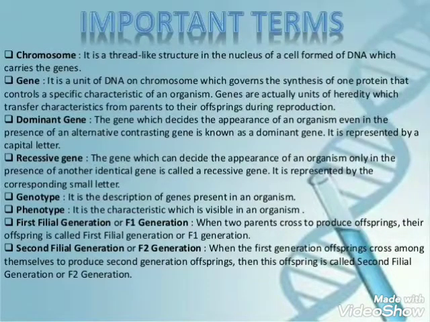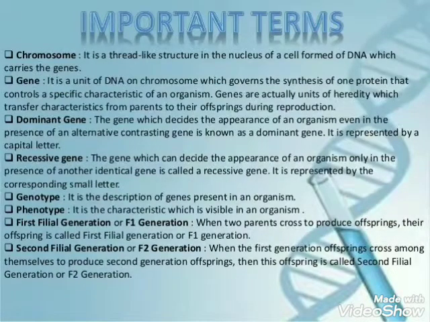A gene is a unit of DNA on a chromosome which governs the synthesis of one protein that controls a specific characteristic of an organism. There are thousands of genes on a chromosome which control various characteristics of an organism. Genes are actually units of heredity which transfer characteristics from parents to their offspring at the time of reproduction. Genes work in pairs. In diagrams and in explanation of heredity, genes are represented by letters.